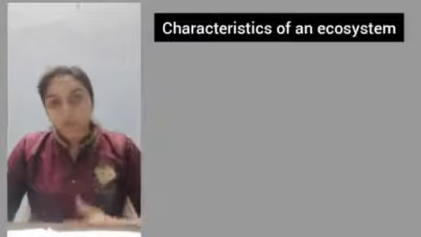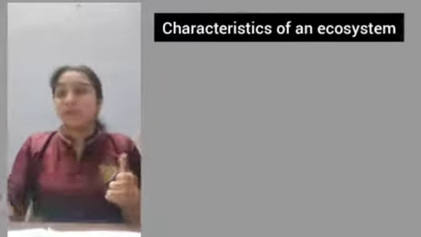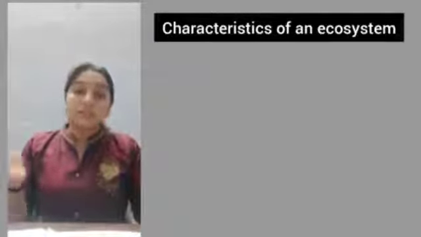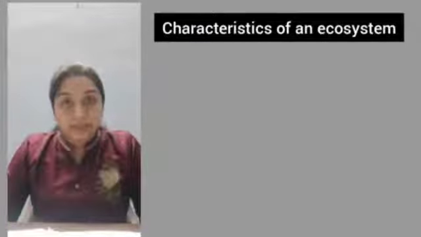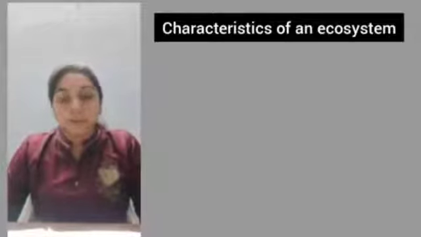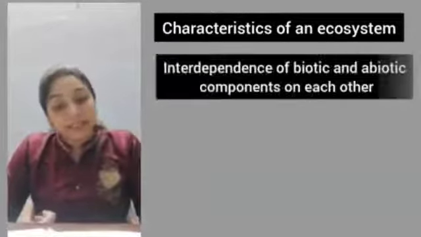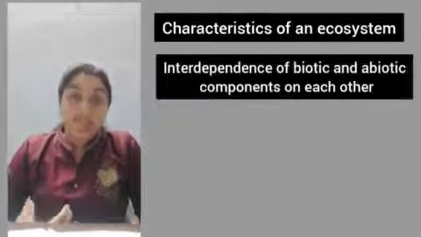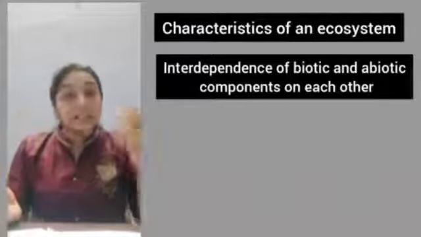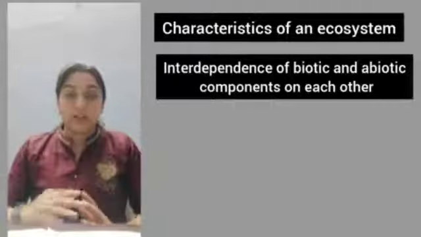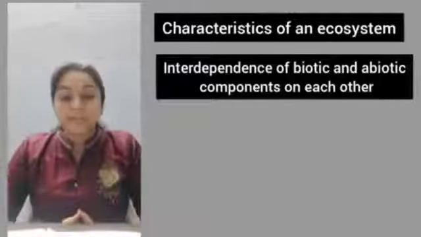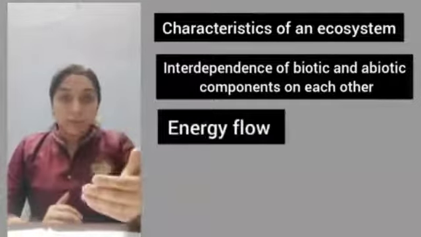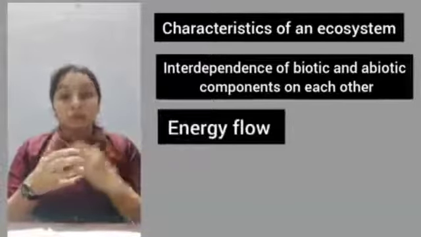Okay, let's learn about the characteristics of an ecosystem, that is, features of an ecosystem. How will you identify which one is a habitat and which one is an ecosystem? Only if you know the particular features of both will you be able to distinguish them. The first one is interdependence of biotic and abiotic components on each other. That is, in an ecosystem, the non-living and the living part are dependent completely on each other. Without the living part, the non-living will not survive, and without the non-living part, the living part cannot survive. Second is energy flow. Between the abiotic component and the biotic component, there is always a flow of energy.